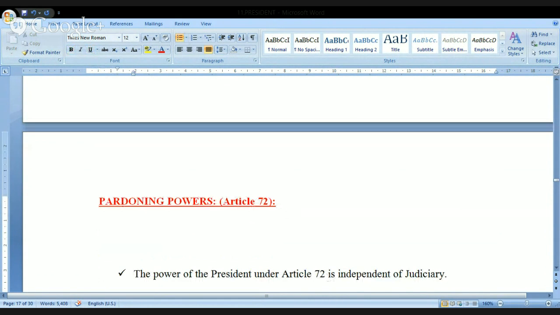Yesterday I was talking to you about the judicial powers of the president. That is nothing but the president seeking the advice from the Supreme Court, and the president is empowered to appoint the judges of the Supreme Court and High Court, we have discussed. And apart from this, we also have the pardoning powers of the president.